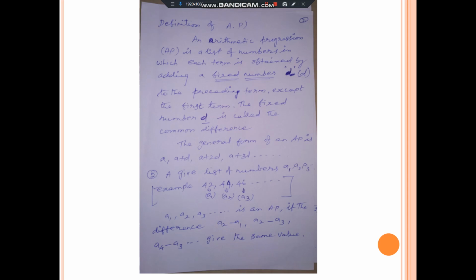Then we can make the general form of an AP. It is the first formula in AP. Please note that, students. That is A, comma, A plus D, comma, A plus 2D, comma, A plus 3D, etc.